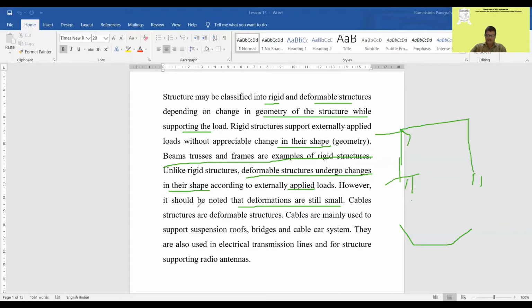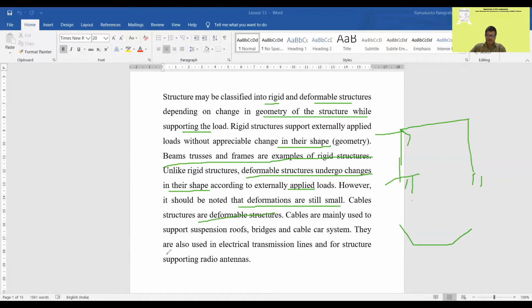So here they will differ. If anybody has experience, if you work on this cable stayed bridge, you will find there will be vibrations, and you will see the cables going down this way. They show the deformations. Okay. So cable structures are deformable structures.